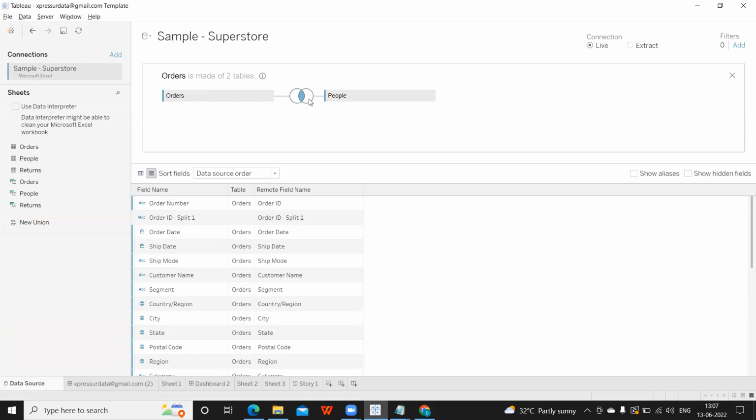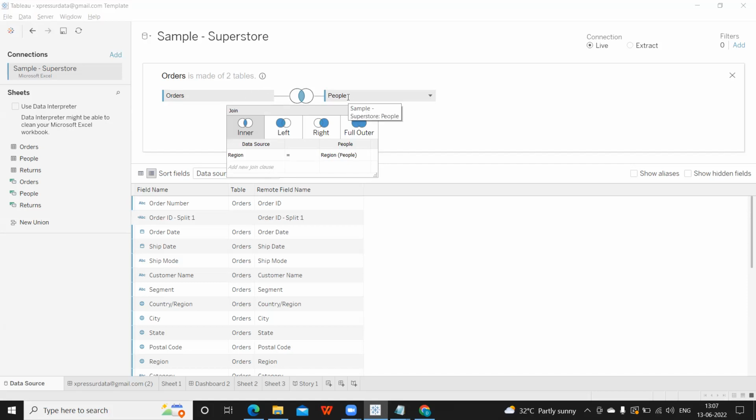The same applies here. If I click on this, Tableau automatically tries to read whether there are any common columns between both tables. If they are available, Tableau will automatically try to make a join with that column.